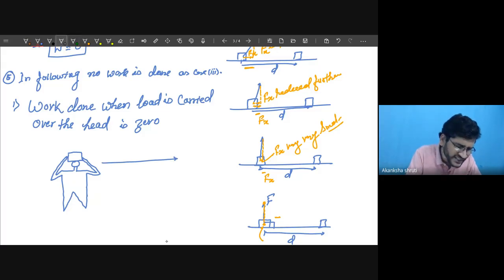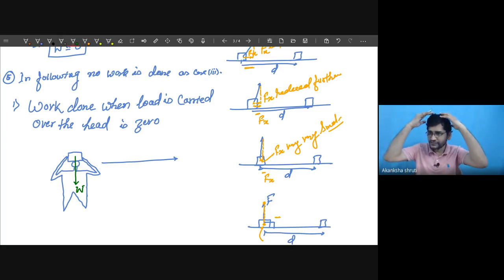So students, in this case, what is the force acting? The force acting is the weight, because of which the worker is experiencing force because of the weight over his head, like this. Are you getting? So the force is always acting downward.